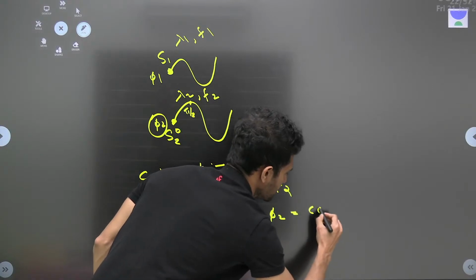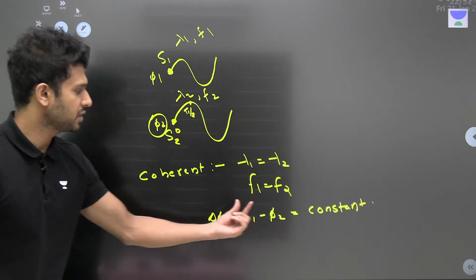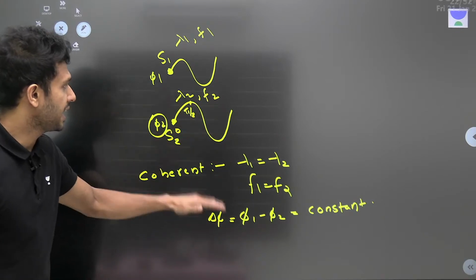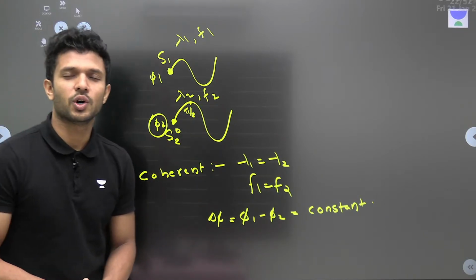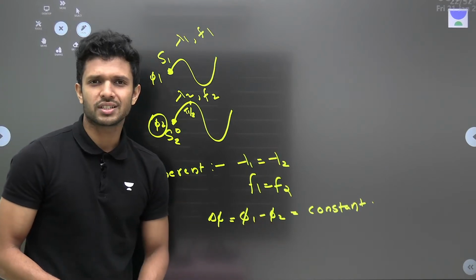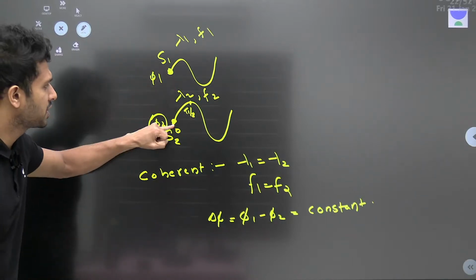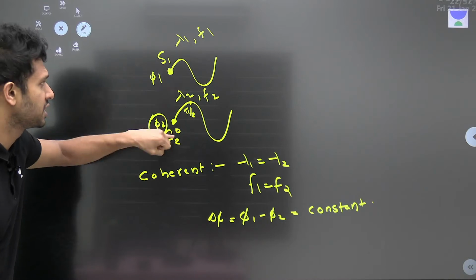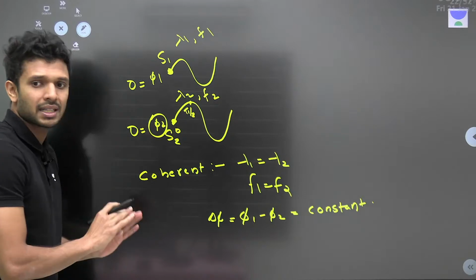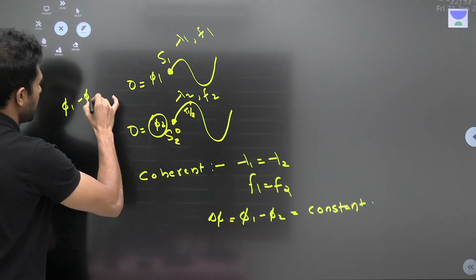Now, if this phase difference is remaining as a constant throughout, then we can say that these two sources are coherent sources. I think many of you are having doubt with the phi 1 minus phi 2 constant. Sir, can you please explain? देख ले. You know that both of them start with a phase of 0. इधर का phase 0 है, इधर का भी phase 0 है. मतलब here in this case phase difference कितना है? phi 1 minus phi 2 कितना है?